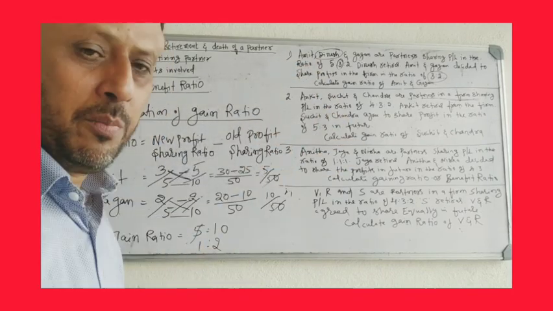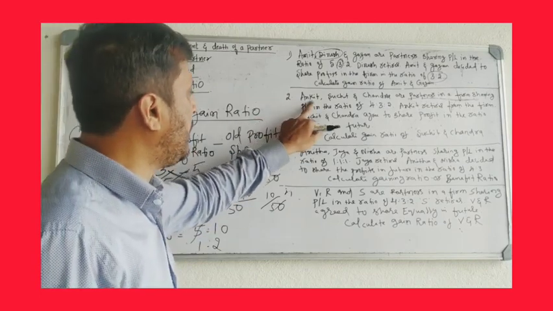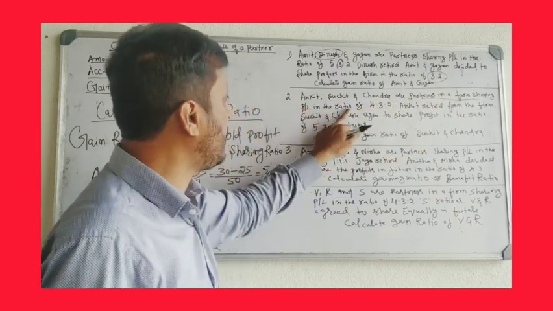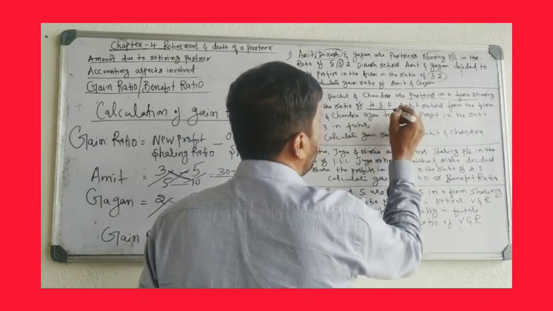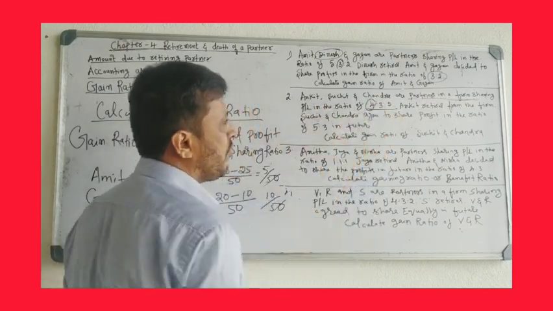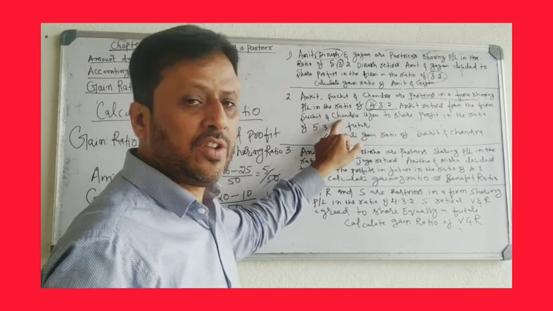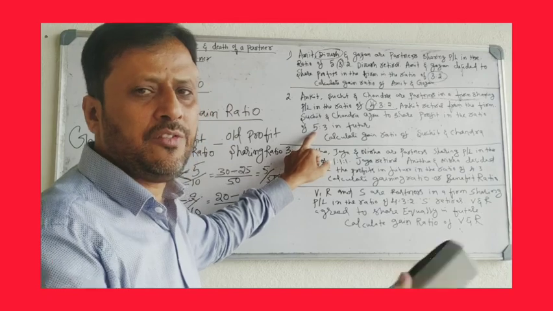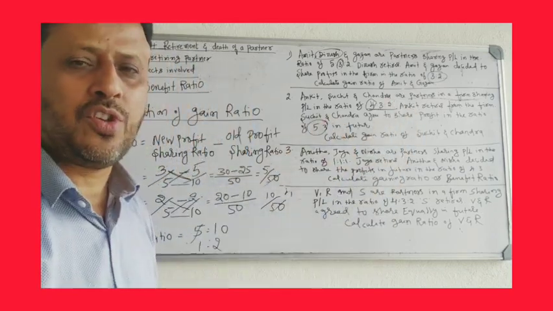We'll take the second problem. Ankit, Suchit, Chandra are partners in the firm, sharing profits and losses in the ratio of 4:3:2. This is the old ratio. Ankit retires from the firm. Suchit and Chandra, the remaining partners, agree to share profits in the ratio of 5:3 in the future. This is the new ratio. Calculate the gain ratio of Suchit and Chandra.